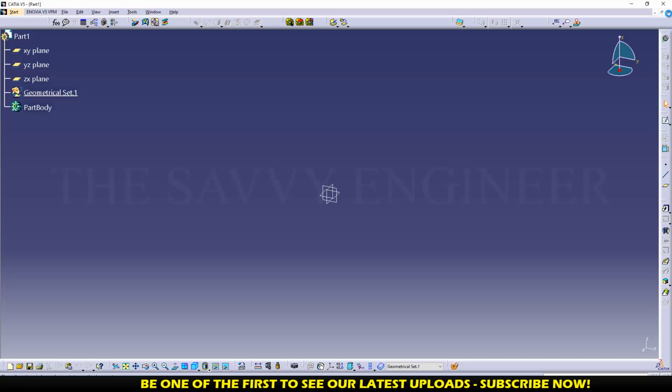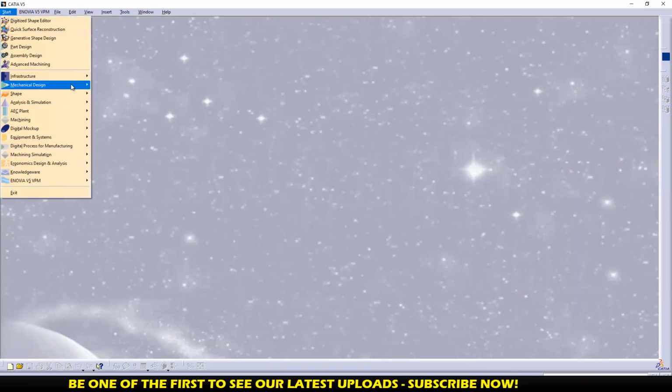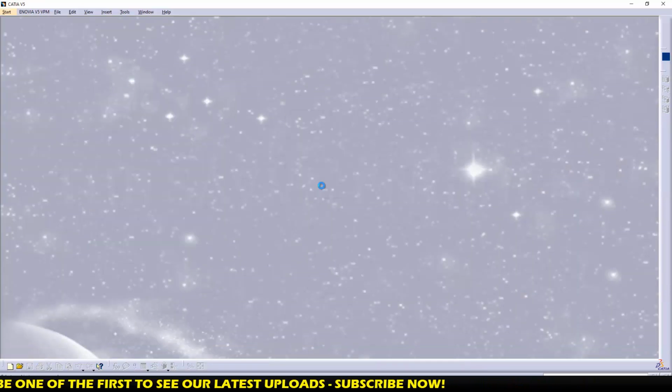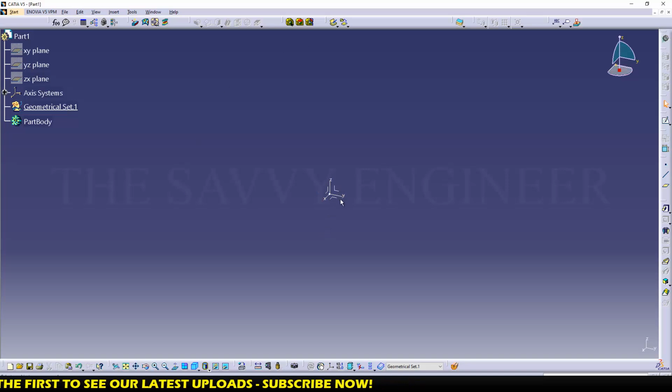You close this window, you come back to Start, Mechanical Design, then Part Design, then you click on OK again. Then as you can see here, this is how you can create an access system in CATIA.